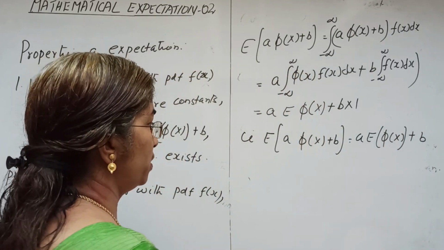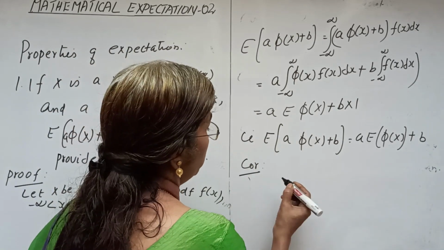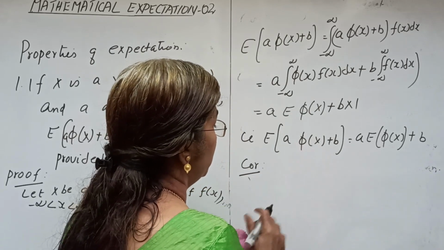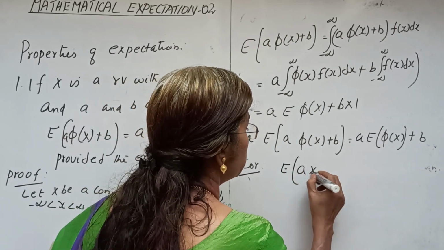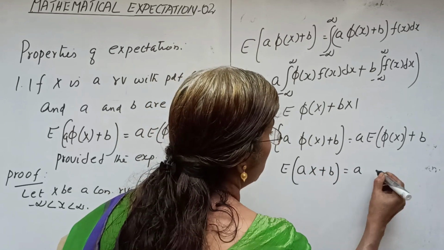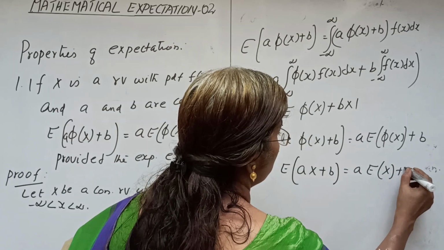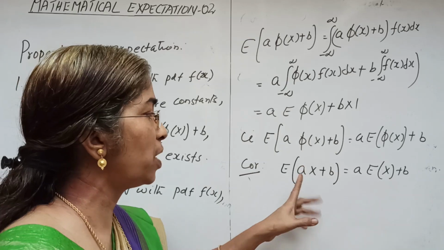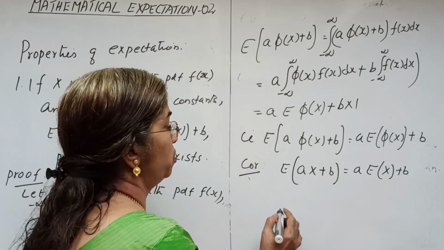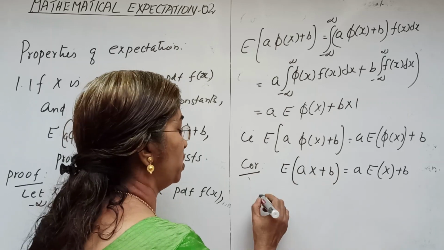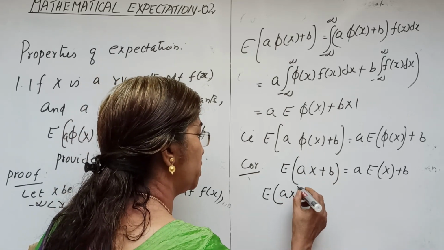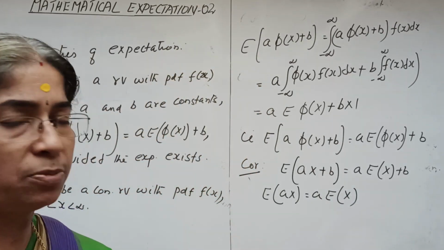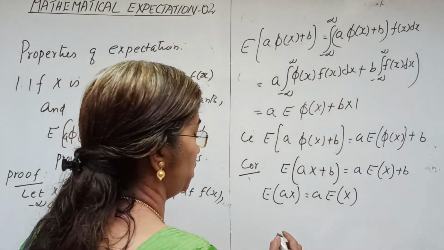So we get a corollary. If phi of x equals x, we get the expectation of a into x plus b equals a into the expectation of x plus b. The proof is similar; here we replace phi of x by x. Now if b equals 0, we get the expectation of a into x equals a into the expectation of x, that is, simply the expectation of 2x equals 2 into the expectation of x.